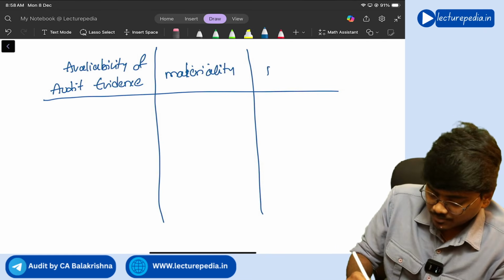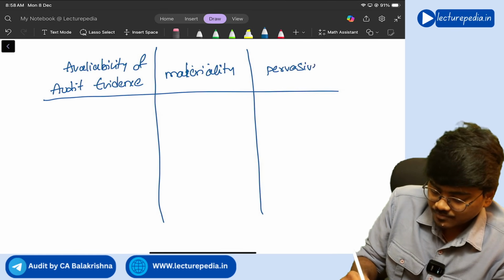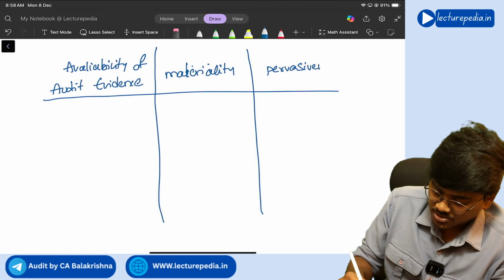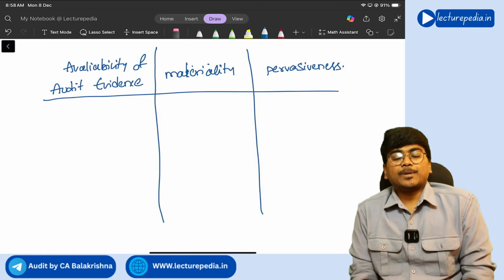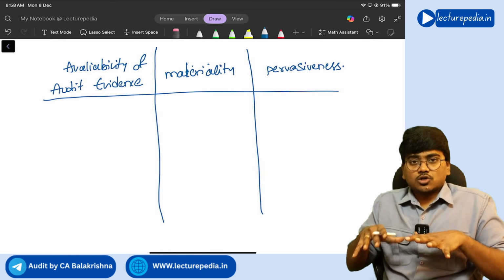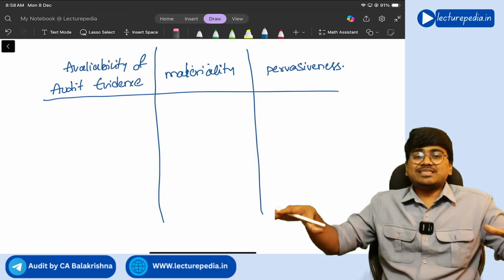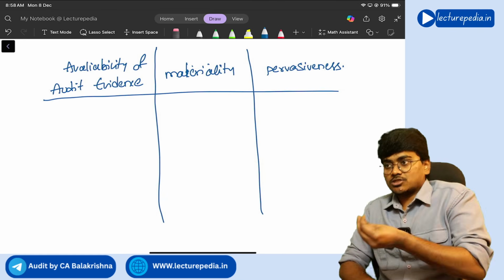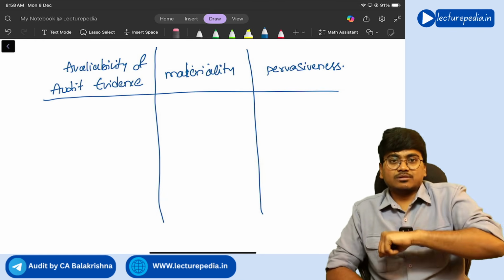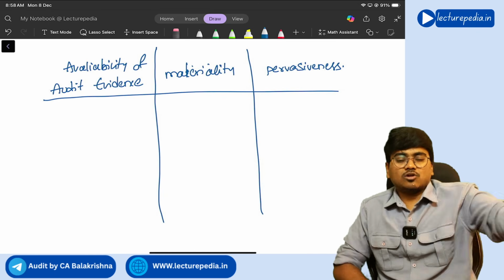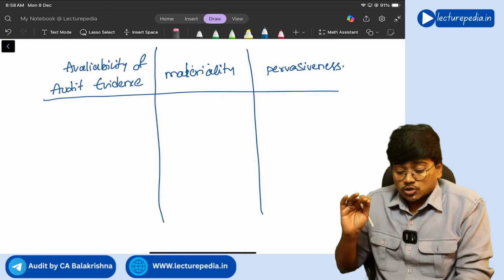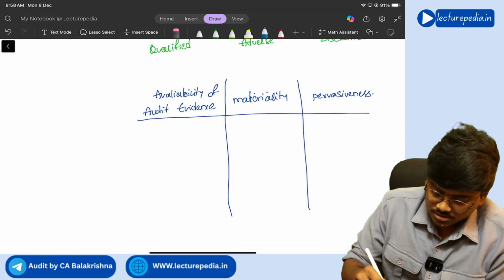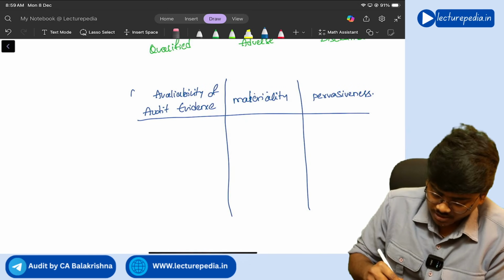The third factor that you will see is pervasiveness of the misstatements. Pervasiveness. Now, what is meant by pervasiveness? If misstatements are spread across many items, then you will call it pervasive, correct or not? So, if misstatements are there in many areas, many items, then you will call it pervasive, spread across many items. Understanding? So, these three factors you will consider for determining the type of opinion. Let us start determining the type of opinion.